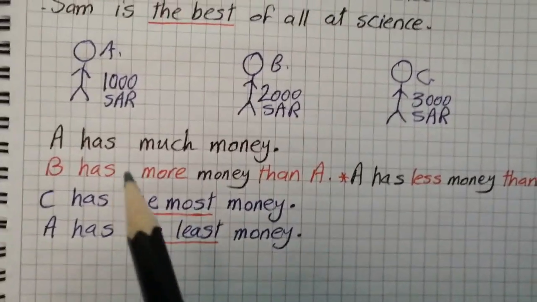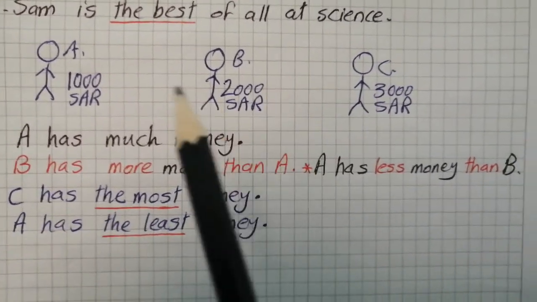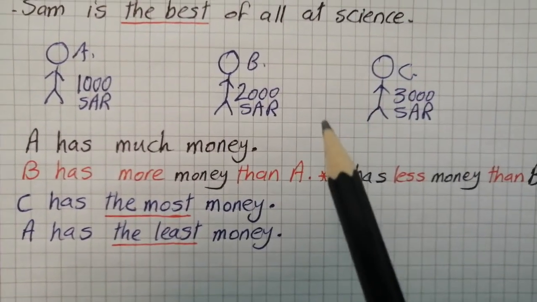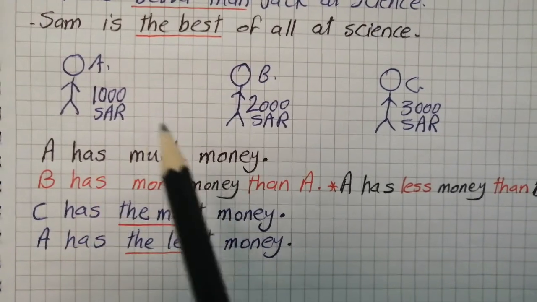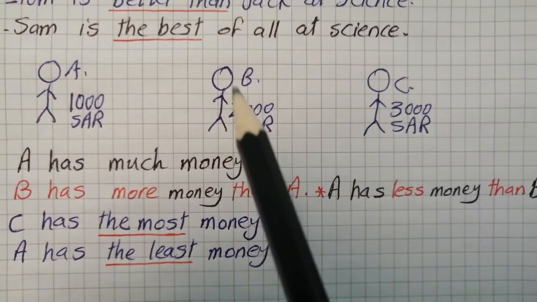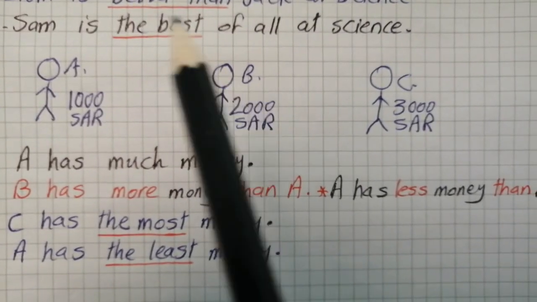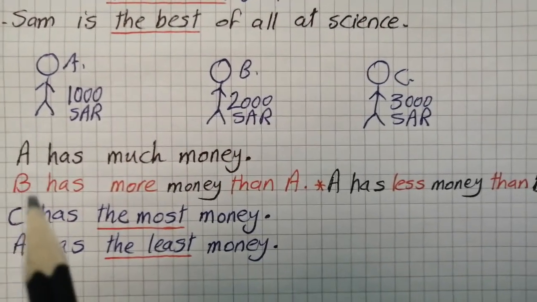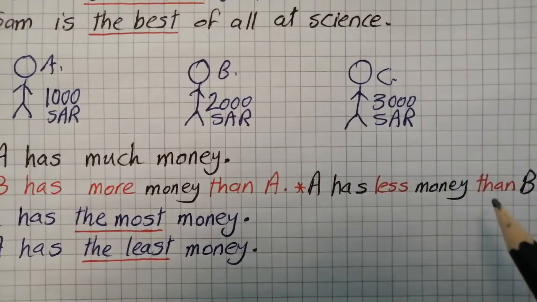Second illustration. Here we have three people, A, B, and C, and this is the amount of money they have. A has 1,000 rial, B 2,000 rial, and C 3,000 rials. So A, first person, has much money. Okay, but if I'm comparing between B and A, I will say B has 2,000, A 1,000, so B has more money than A, and A has less money than B.